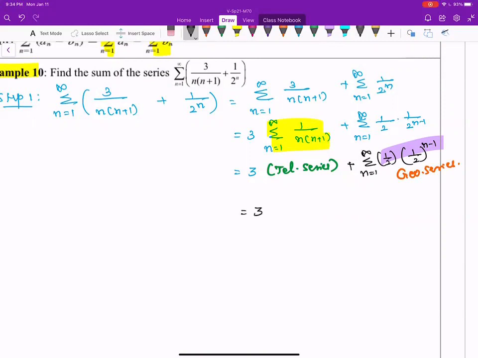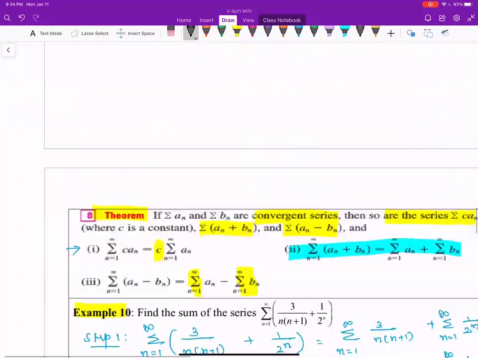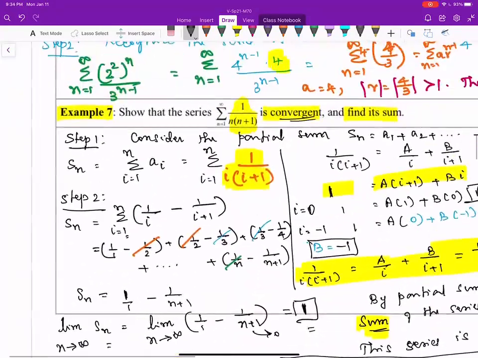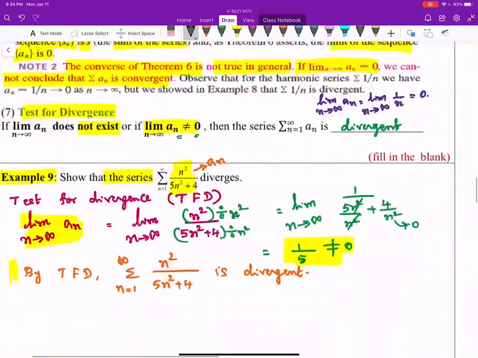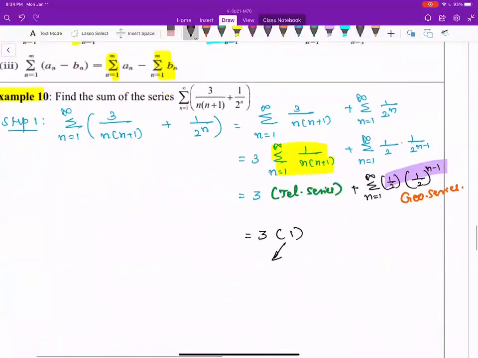That's the way you want to write in order to recognize this as a geometric series. So it is 3 times 1. This one I borrowed from the example that we did, example number 7. Plus, this is an infinite geometric series with starting term 1 half and the common ratio 1 half also.